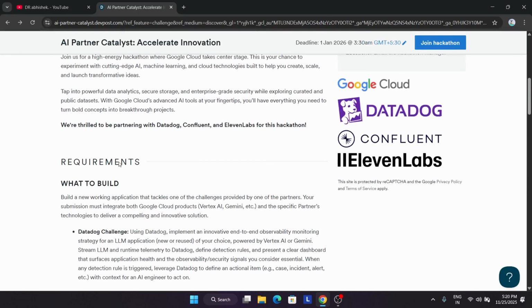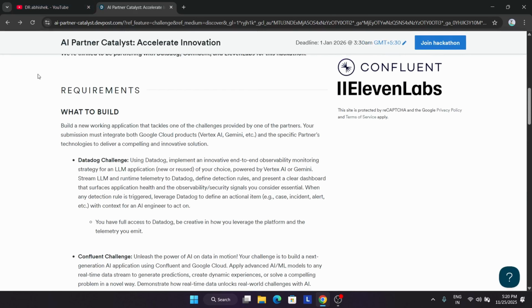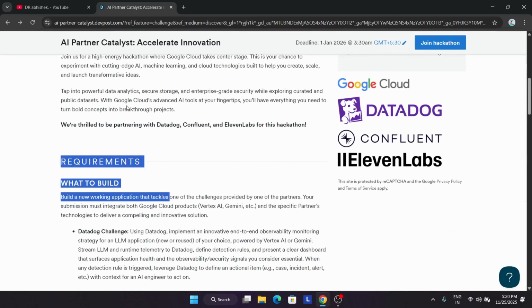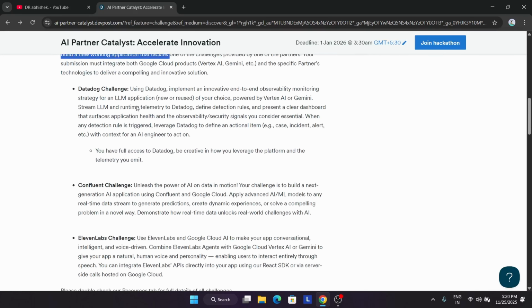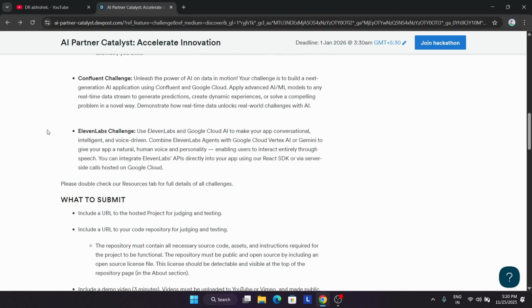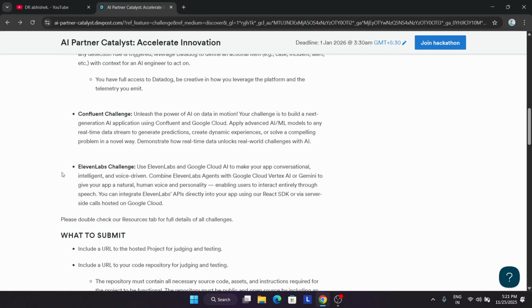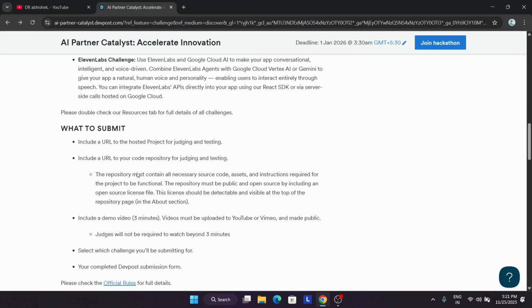First of all, you have to come over here and open any hackathon, and check the requirements, what they have mentioned that you have to build, what projects, and what things you need to integrate. Here in this AI Partner Catalyst hackathon challenge, you have to build using Datadog, and you have to use and integrate Google Cloud products like Vertex AI and Gemini. You can implement ElevenLabs also. There are multiple challenges, like the Datadog challenge, Confluent challenge, and ElevenLabs challenge. You have to check the challenge.